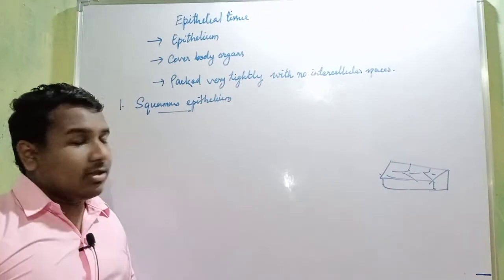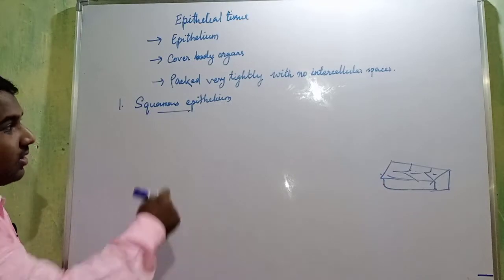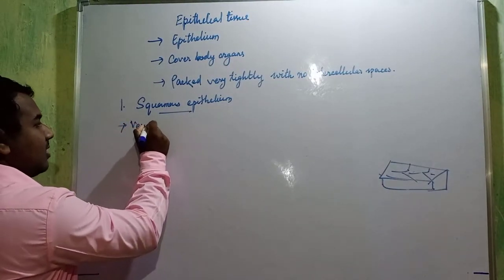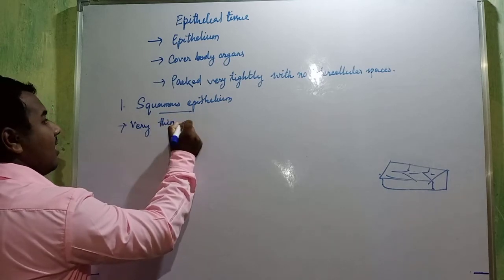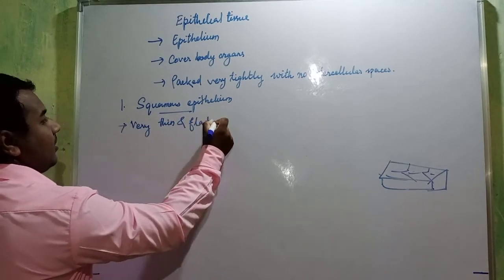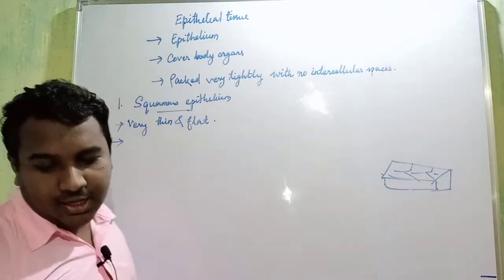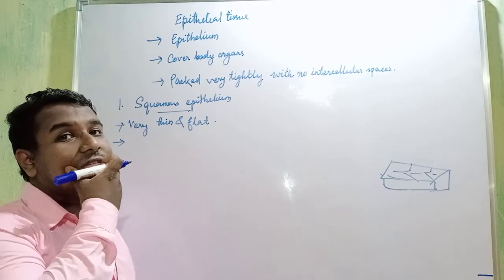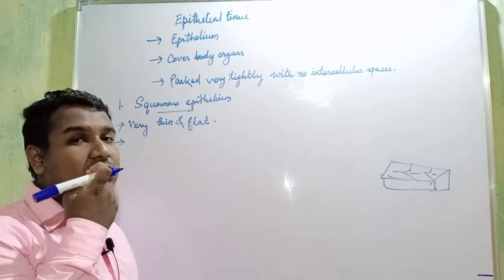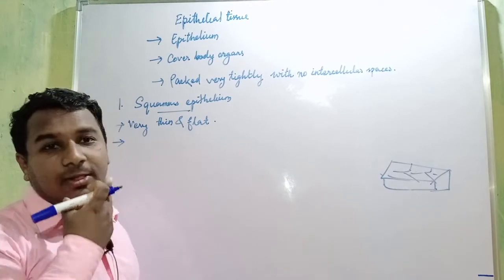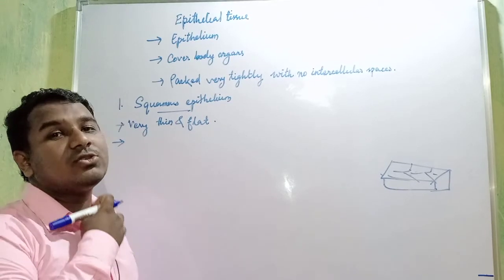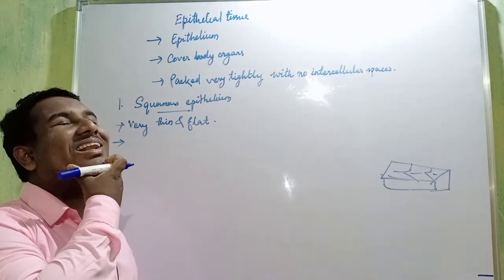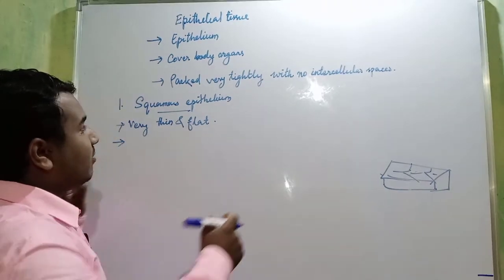Okay, they are very thin and flat. Second, they are present in the inner lining of mouth, means our inner side of mouth, the soft skin what we are feeling inside, and the inner lining of esophagus, food pipe. So this food pipe and this mouth inner lining is made up of squamous epithelium.